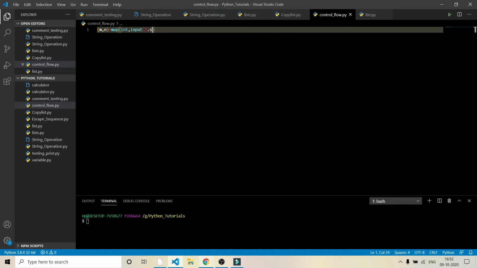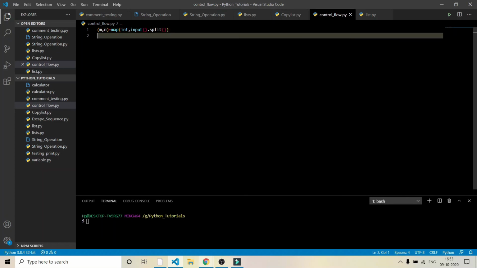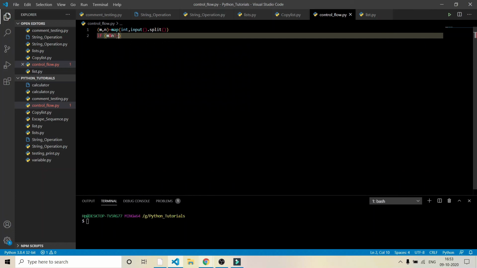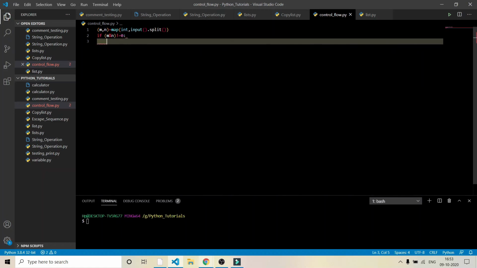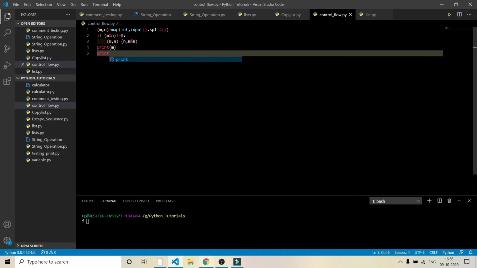Now the condition is if m % n != 0, and inside it, what I will be doing is m, n = n, m % n. Actually this logic is for the greatest common divisor. I'll tell you this briefly here; we'll see this in programs and functions. Now after this I will print m and print n respectively on different lines, so that we can check what the value of m and the value of n is and how this is giving me the output. So you can see the output.